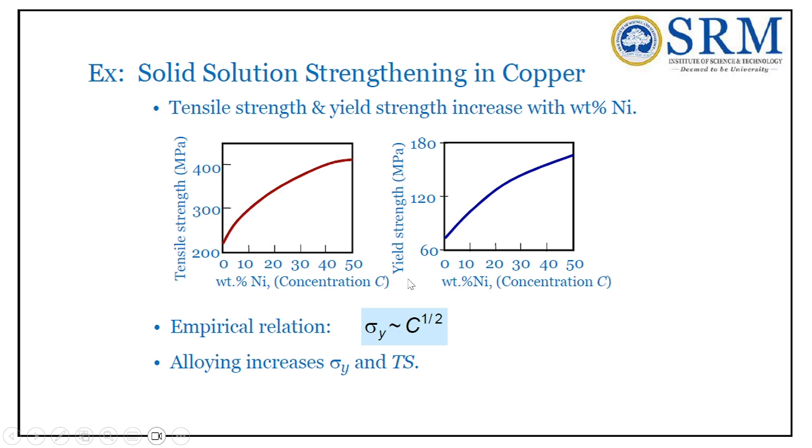Similarly here you can see the yield strength. First, yield strength is considered at the plastic deformation stage. The tensile strength is the ultimate tensile strength.